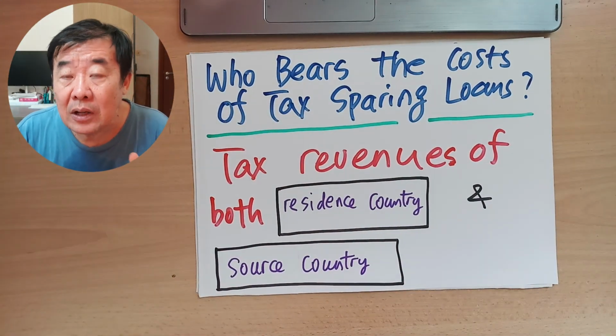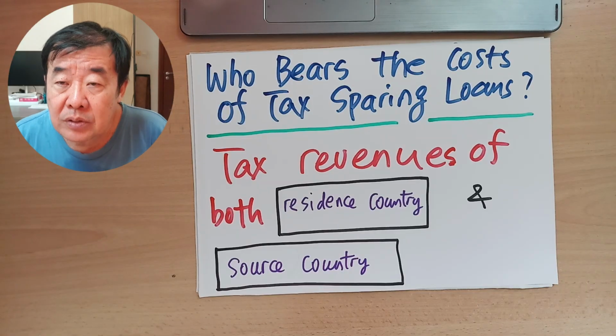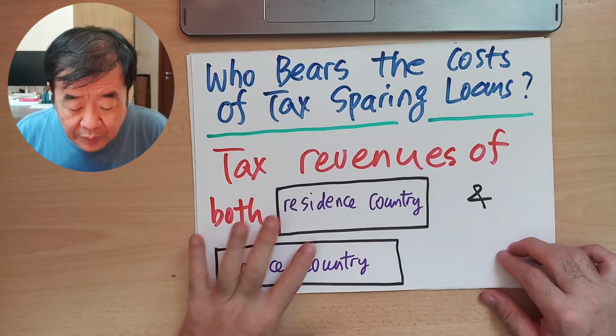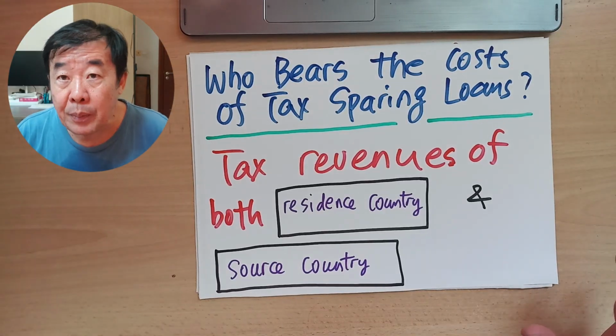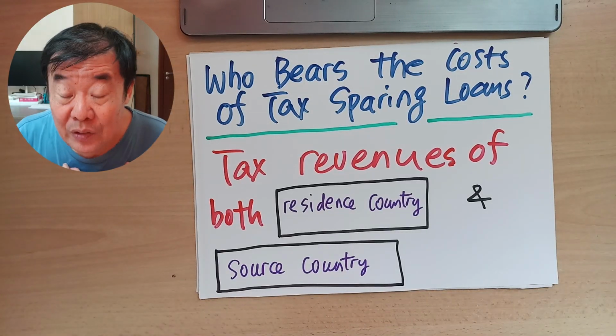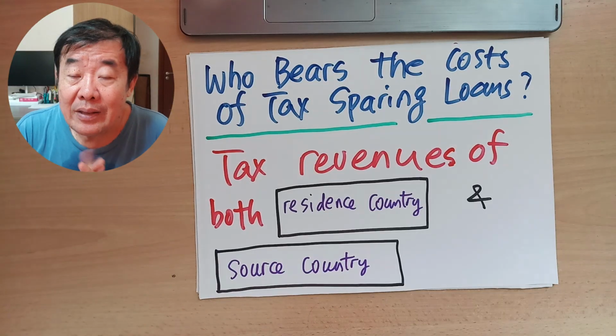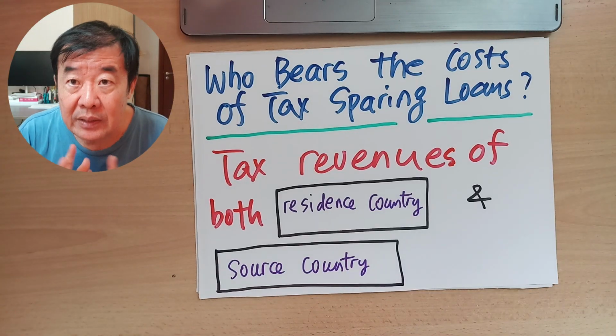Now, who bears the cost? Someone has got to bear the cost, right? Who bears the cost of a tax-sparing loan? To be honest, some textbooks or some people say the receiving country, meaning the country where the investor and the lender are based. I don't think that's correct.